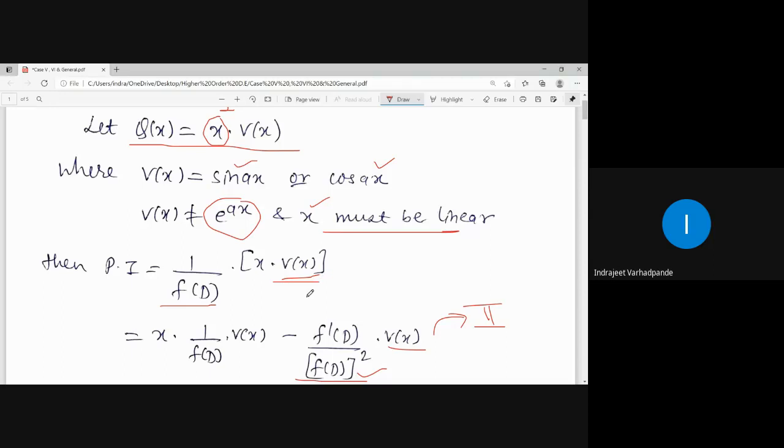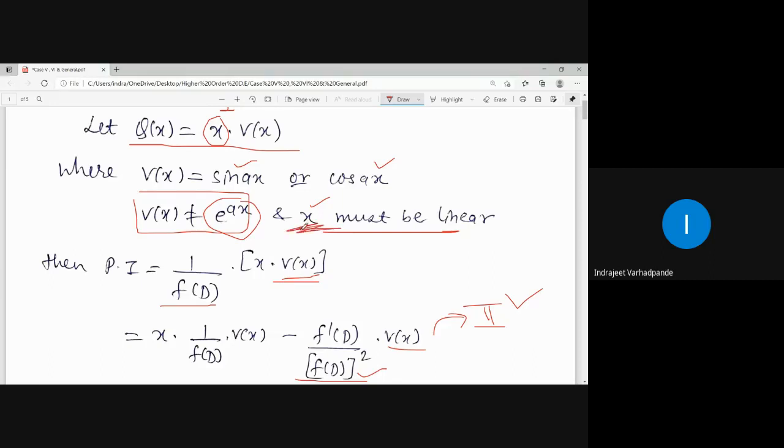V of x will be either sin ax or cos ax, so I will apply case number 2 for further simplification. Here mind well, V of x cannot be e to the power ax. If it is, it becomes x into e to the power ax, which is similar to case number 4, not a different one. So case number 5 has a certain different peculiarity.